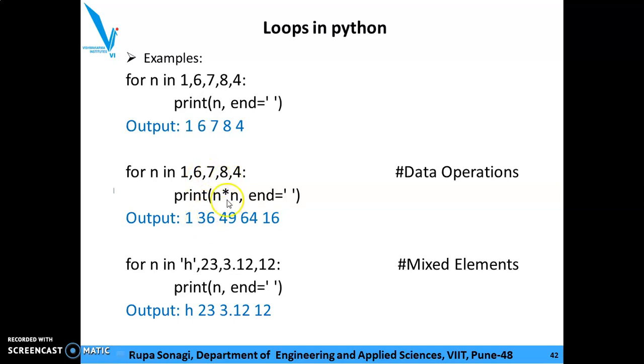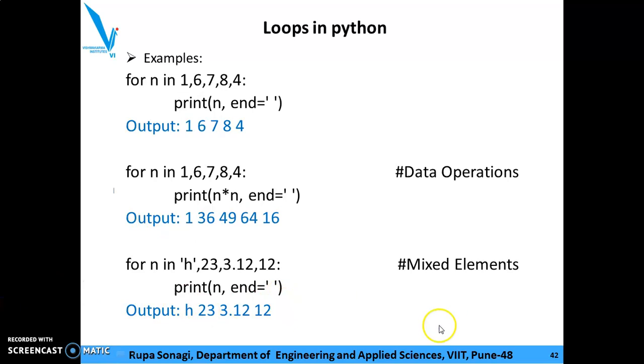Next item is 7. 7 into 7, 49. Like that it will go to the last element. The last element is 4. So 4 into 4, 16. By this end option, we can have all the elements on a single line. Else, in a normal case, when you write print n, every time the cursor goes to a new line.